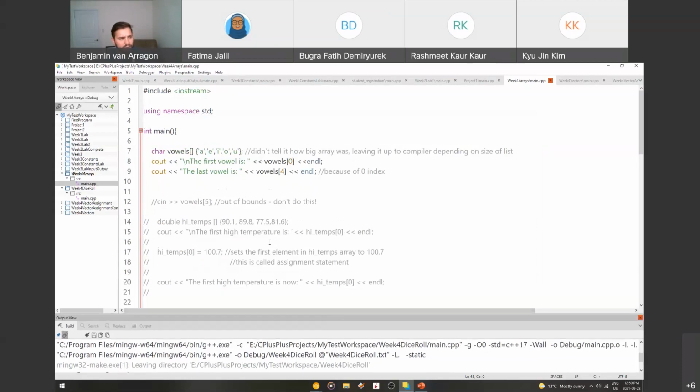Hopefully this is helpful to you guys. If you already know all this stuff, we can skip over it a little bit faster, but it might be a little bit different than what you're used to in Java, so I just want to make sure you know how they work.